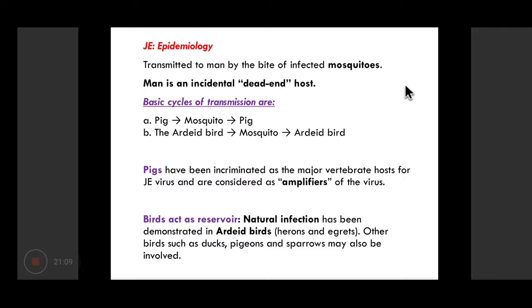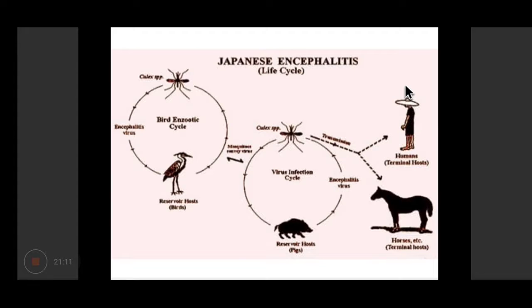So these are the two cycles, and if you look at this photograph, you can appreciate that one cycle is maintained in birds, known as the bird enzootic cycle, between Culex mosquito and the birds, and another cycle is maintained between pigs and Culex mosquito. Sometimes these mosquitoes can bite a different host.